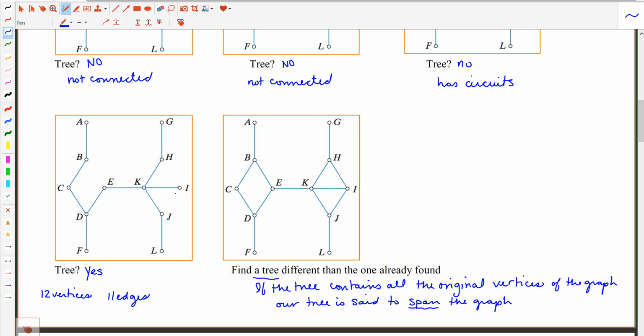Let's try to find another one. So I will need certain edges. This one is not negotiable, and this one's not negotiable because those were bridges to start with. So all of those edges were originally bridges. So all of those will need to be part of my tree. Now the only thing I'm going to look at is to break up these circuits. Now you can see over here, this one grabbed kind of this outer edge.